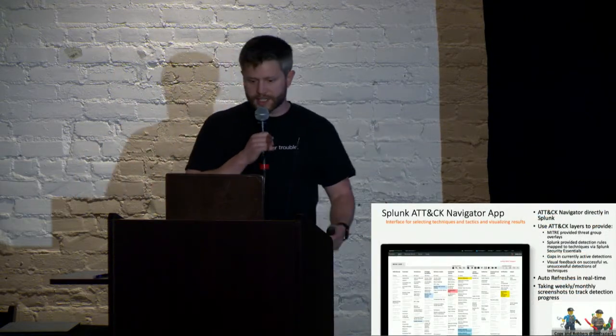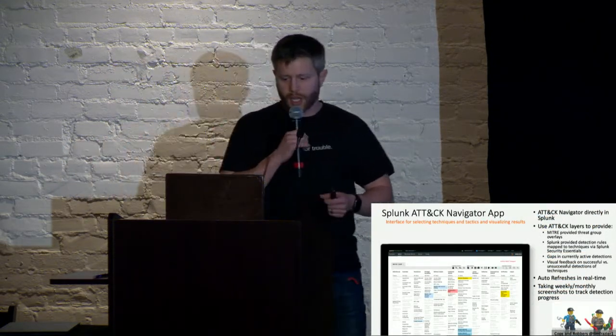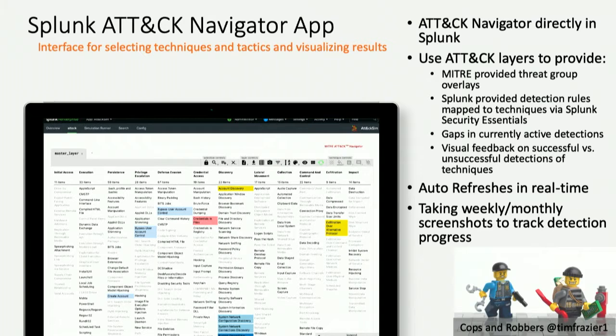All right, so looking at the ATT&CK Navigator app in a little more detail, I mentioned briefly you can overlay layers on this, which was an inherent feature of the ATT&CK Navigator. It's really useful for pinpointing which things are of interest to you, which techniques a certain adversary may run, and also what your detection status is on those. Now, we want to stay away from green and red because that's a little bit too binary. So we've gone to the darker shades of blue for more confidence in your detection.